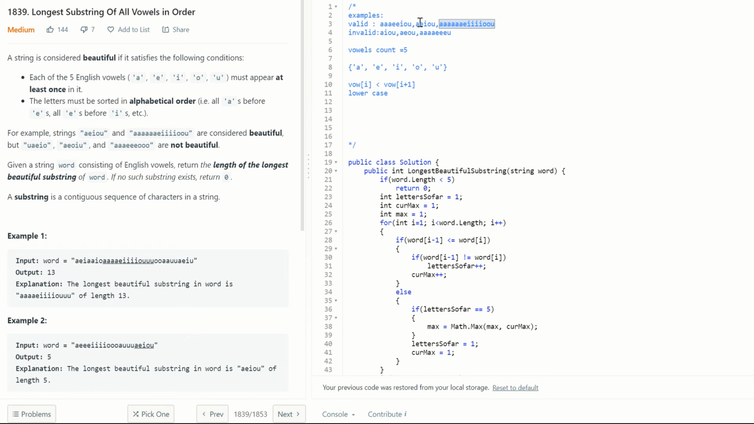There are other examples that I gave here: A, E, I, O, U. We just have only one instance of each of them. And here A's are a bunch and E's are a bunch, but I, O, U are not that many.